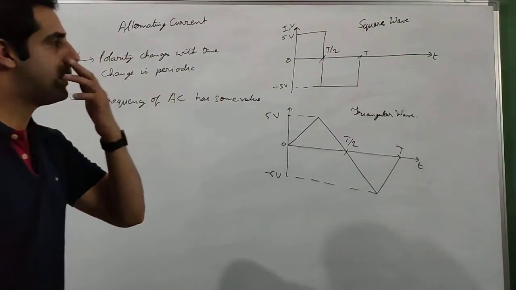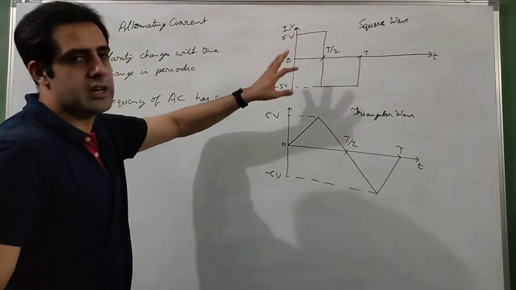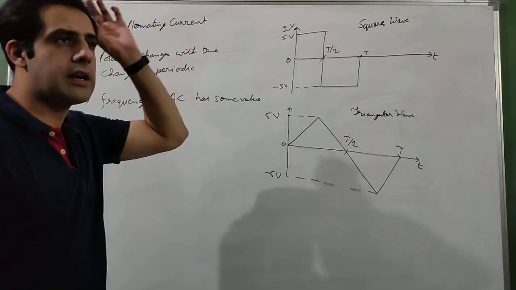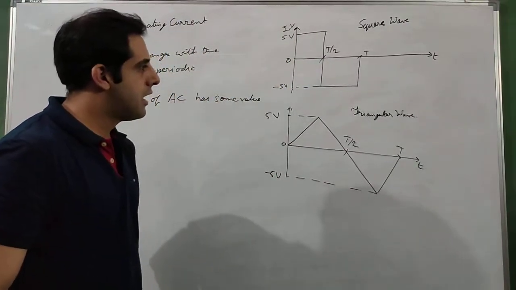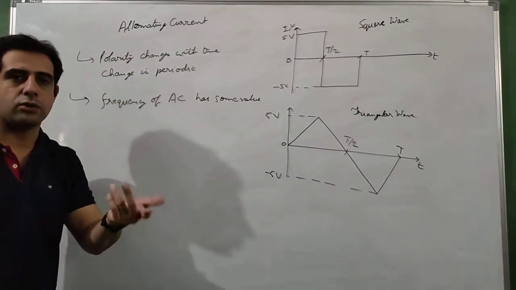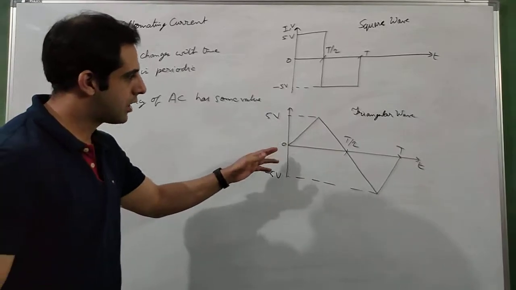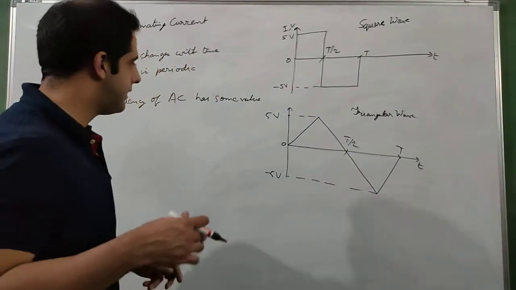Square waves are mostly used in digital circuits, but not exactly, because in digital circuits there are ones and zeros, so that will be done later in other chapters. Triangular waves we mostly use in air conditioners, refrigerators, basically those machines which have a compressor. The current goes like this in these, and the one that we are going to study in detail,